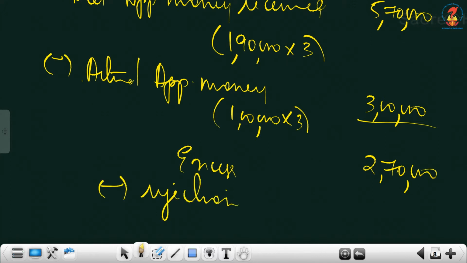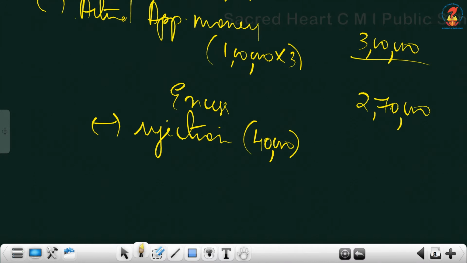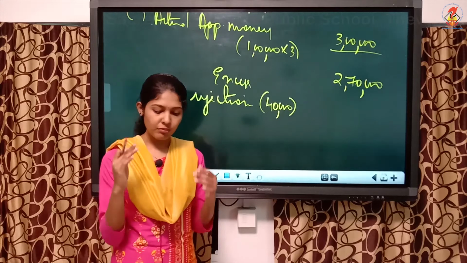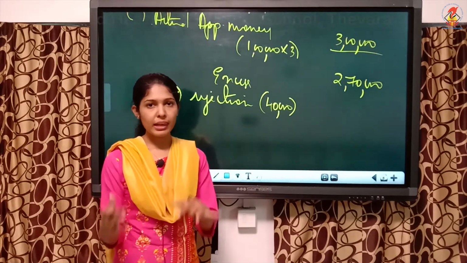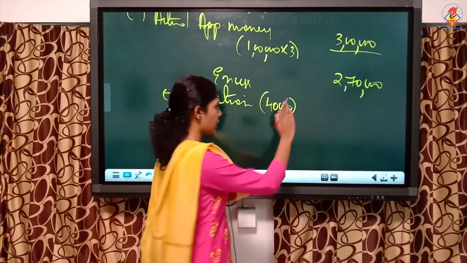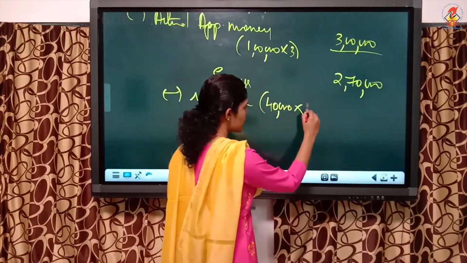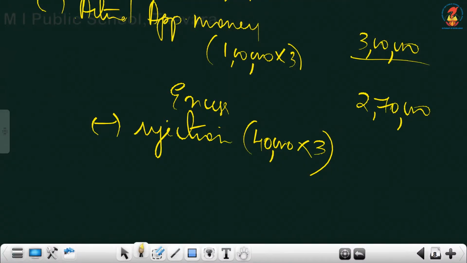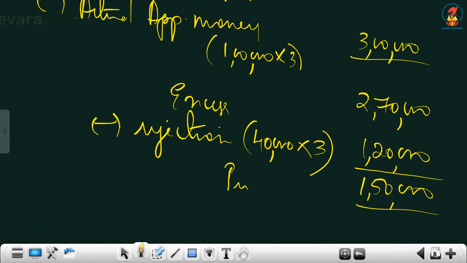How many shares did we reject? 40,000, that is 1,90,000 minus 1,50,000. Didn't we discuss before? 1,90,000 they applied in 2 categories. They have given 50,000 and 1 lakh, and the balance means 40,000, that being rejected. So 40,000 into, it is 3 per share the application. So 1,20,000 got refunded or rejected. Balance is 1,50,000. This will be prorata. Okay, so that is the prorata entry.